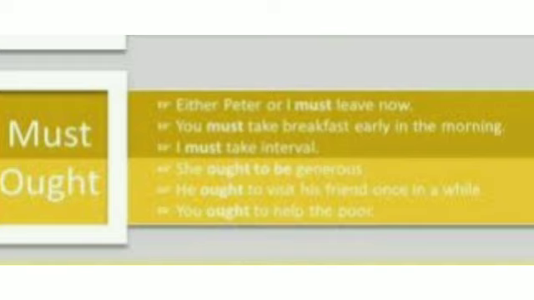Must or ought to. Either Peter or I must leave now. You must take breakfast early in the morning. I must take an interval. She ought to be generous. And the last one is, you ought to help the poor.